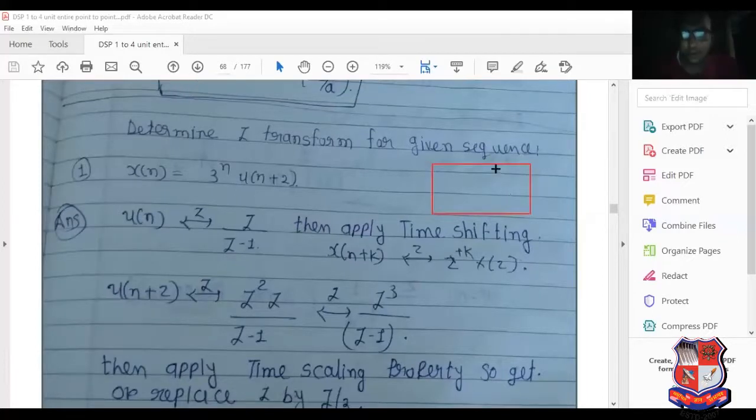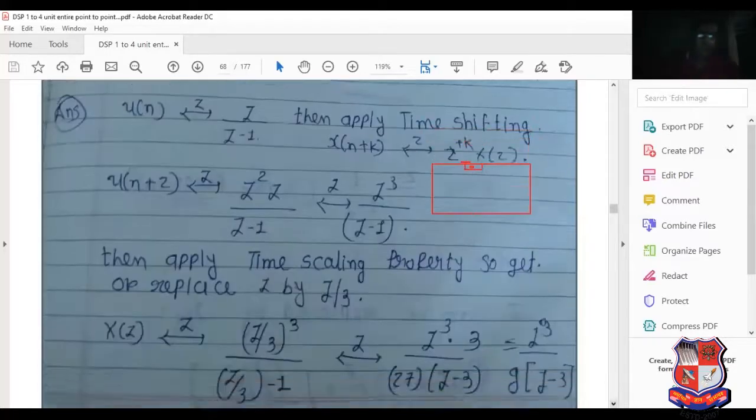If you want to shift this image from here to here, first we shift the image, then we can compress it. Based on the image processing concept, first shift the signal, then apply time scaling. It is the basic example of time scaling and time shifting.